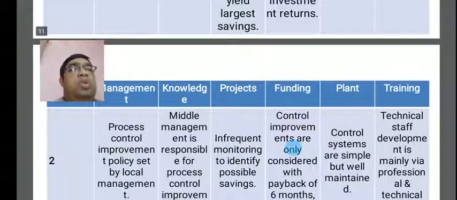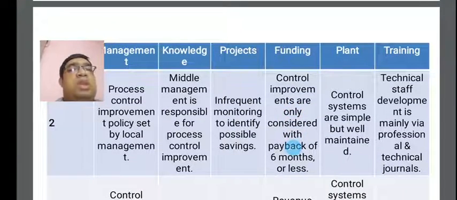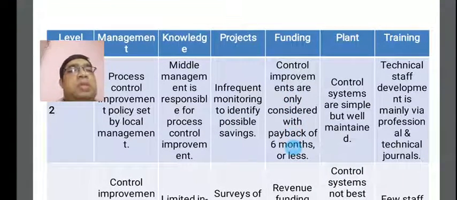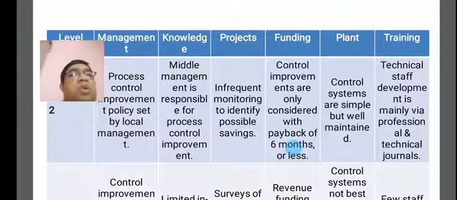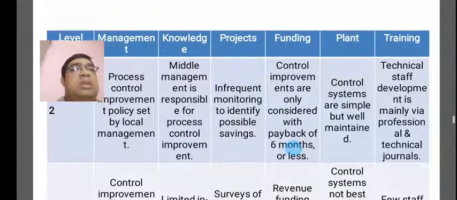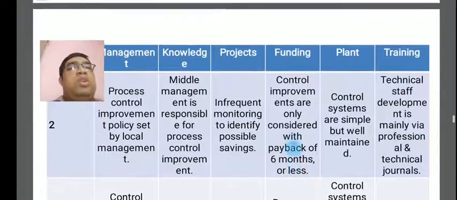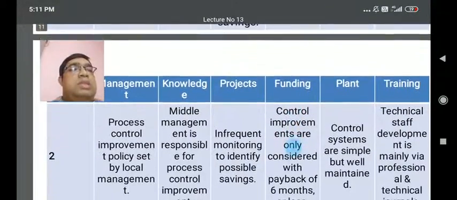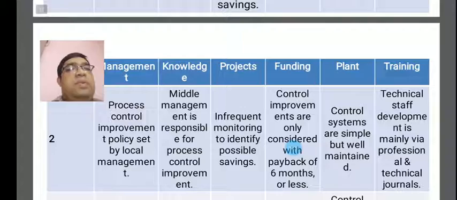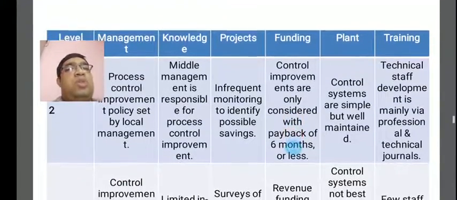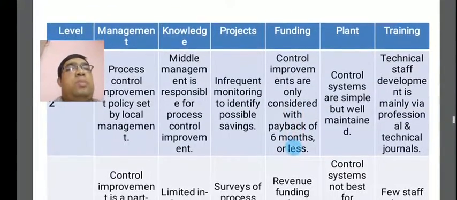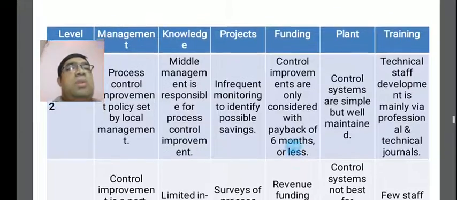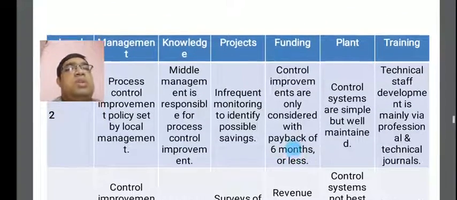Another thing will be concentrated according to level number 2, the process control improvement policies set by local management. This will be concentrated according to the local management. That means the first is the top management, the second is the senior management, and this is considered according to the improvements set by local management. These local managements are considered according to the knowledge here.